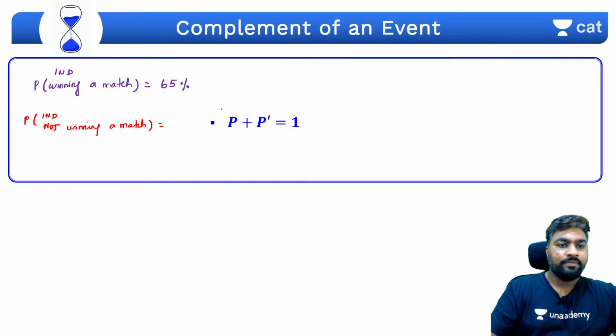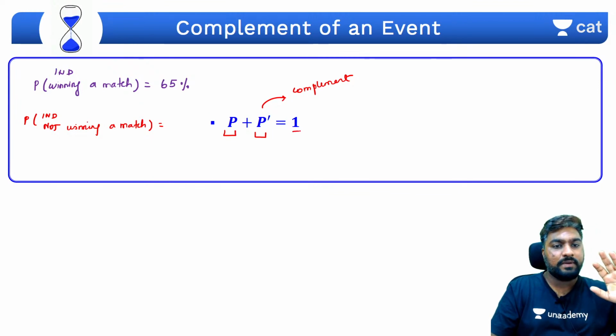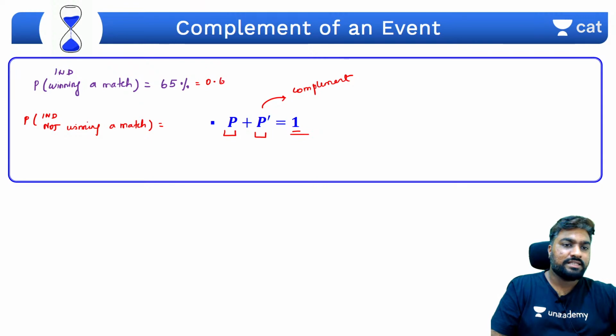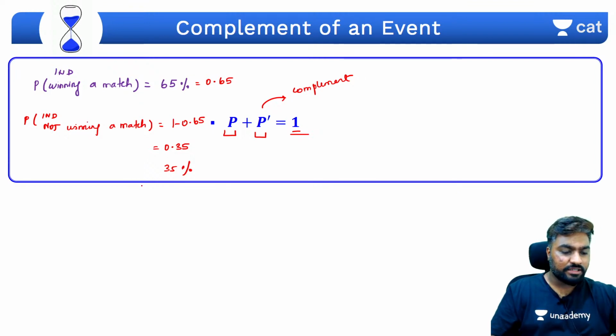Complement basically means that probability of an event occurring plus probability of that event not occurring. This is called complement. So complement of winning a match is not winning a match. So probability of winning a match plus probability of not winning a match will always be equal to 1, or in this case it will be equal to 100. So if this is 0.65, then this is going to be 1 minus 0.65, which is 0.35. That's nothing but 35%. Cool. So everybody who said 35%, beautiful.